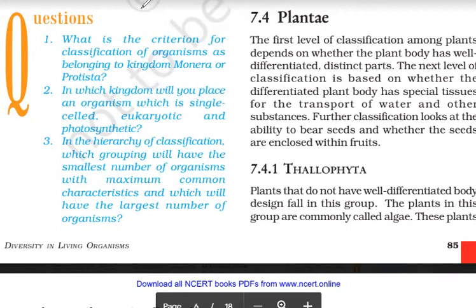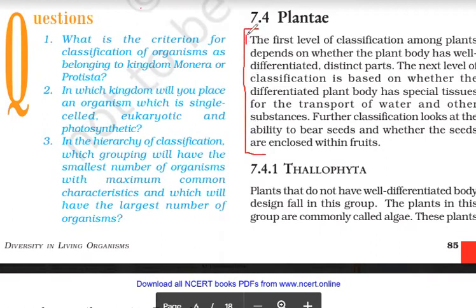I'm once again here to explain the chapter on diversity in living organisms. We have already done the first part of it, and today we are going to start with the classification of kingdom Plantae. The first paragraph tells us about the criteria of classification.